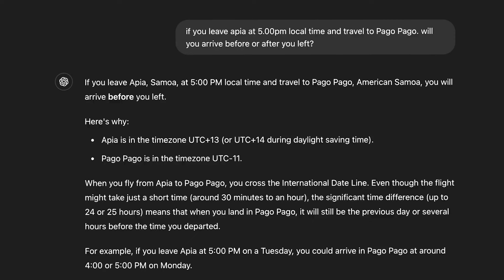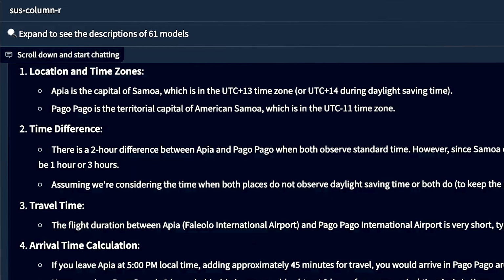So this is a good answer, but if we look at the answer that we get from suscolumn-r, this is really a terrible answer. The reasoning is pretty good, but it's just kind of messed up some of the calculations there. If this is Project Strawberry or Q-Star, I would expect the math to be a lot better here, and it's clearly not. So if I ask the same question, let's go to GPT-4o Mini.